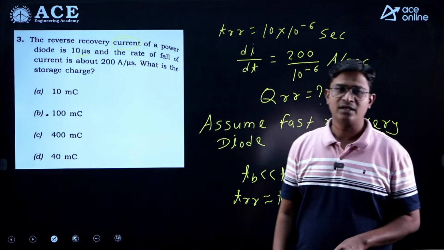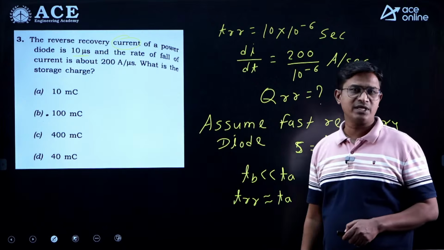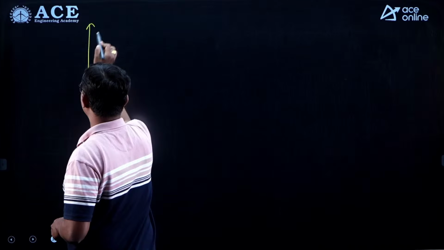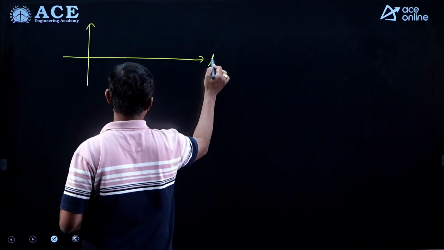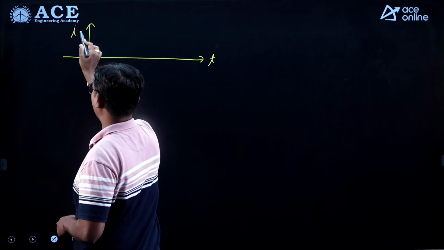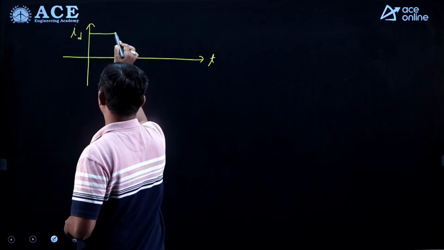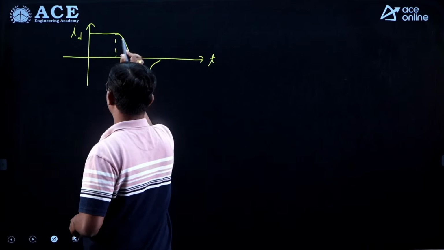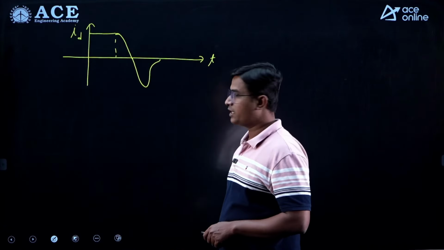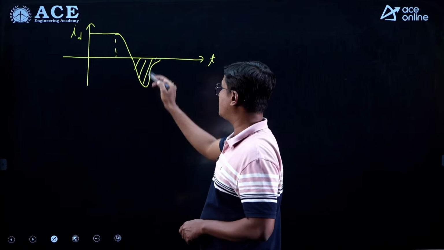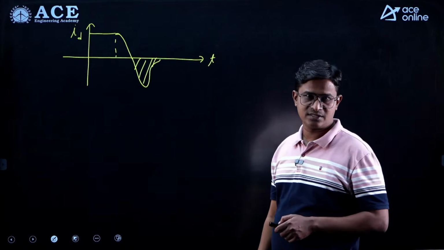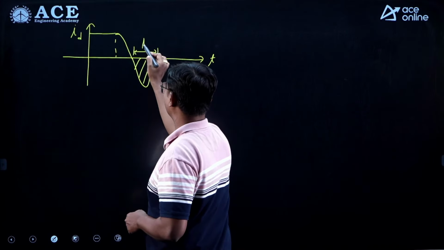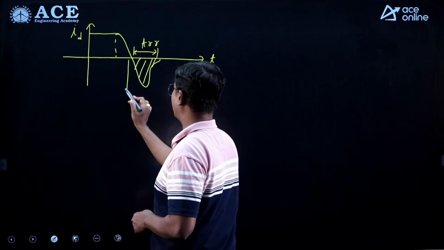Now if TRR is equal to TA, can I write the reverse recovery charge? Recall your plot for the dynamic characteristic of a power diode during turn off, the current flow through the diode, we are having a plot of this type, right, okay. So the area under this is nothing but your reverse recovery charge, right. So this time is now TRR and the peak value of the current is IRM.